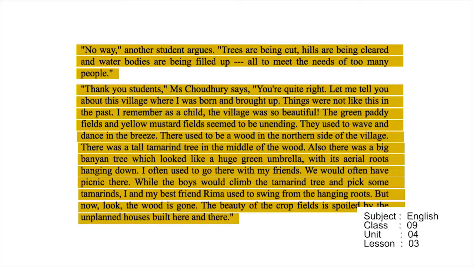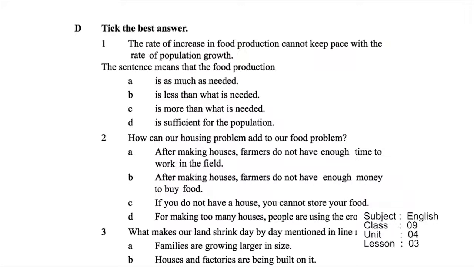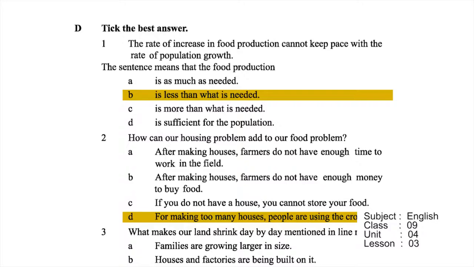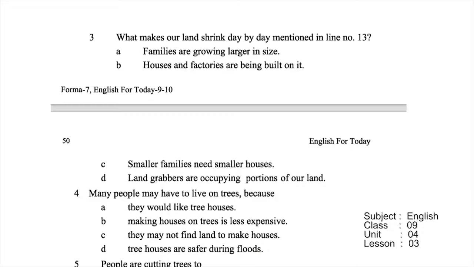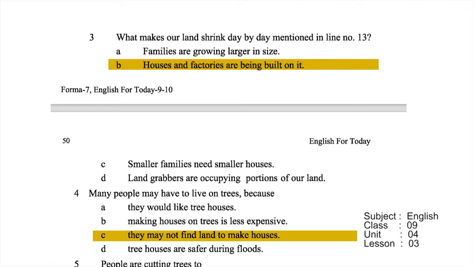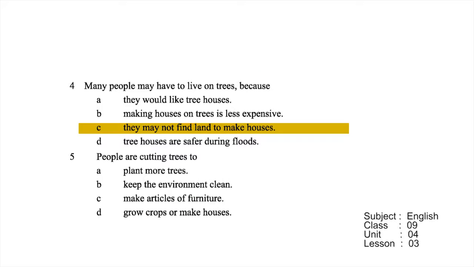So here is some multiple choice you need to mark. The rate of increase in food production cannot keep pace with the rate of population growth. The sentence means that the food production is less than what is needed. How can our housing problems add to our food problem? For making too many houses, people are using the cropland. What makes our land shrink day by day? Mentioned in line number 13. Houses and factories are being built on it. Number 4, many people may have to live on trees because they may not find land to make houses. People are cutting trees to grow crops or make houses.